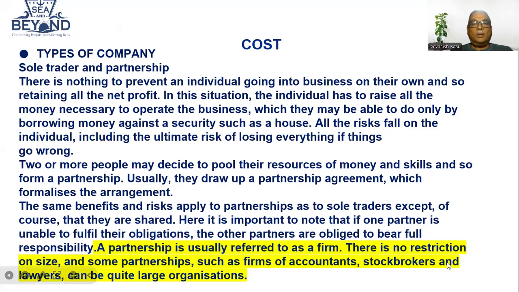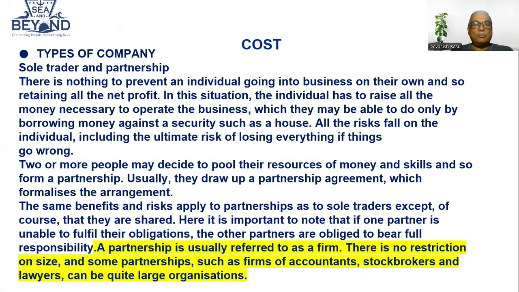So let's start with type of companies. Now, there is a sole trader and partnership. This is one type. There is nothing to prevent an individual going into business on their own and so retaining all the net profit. So in this situation, the individual has to raise all the money necessary to operate the business. Of course, you need money to do the business, and you have to raise the money. It could be various ways.